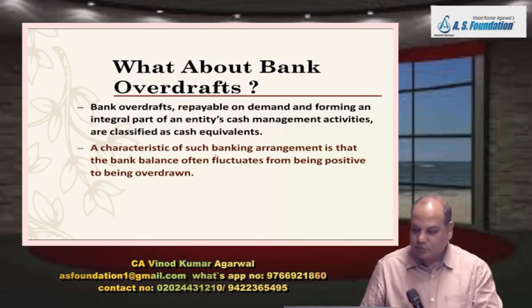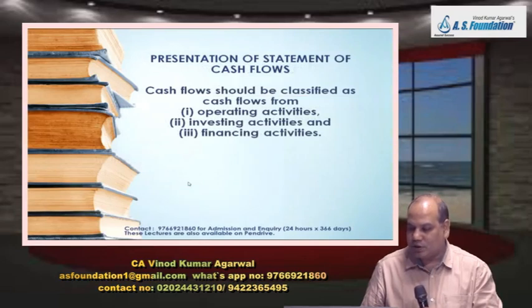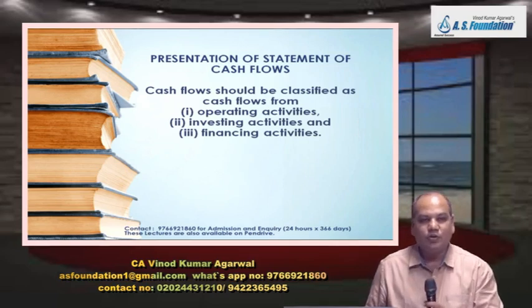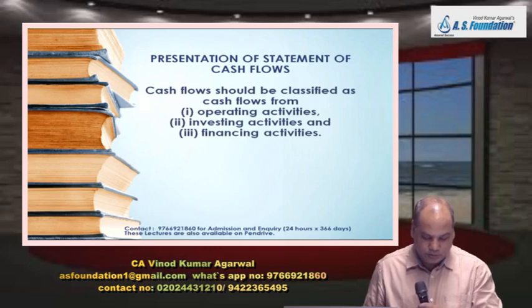A characteristic of such banking arrangement is that the bank balance often fluctuates from being positive to being overdrawn. So that is integral. Sometimes it goes up, sometimes it comes down, sometimes there is positive, sometimes negative balance, and is repayable on demand. In that case, this standard permits that you can show bank overdraft as cash equivalent.